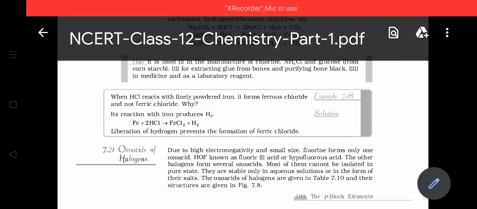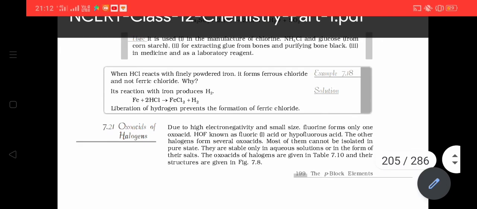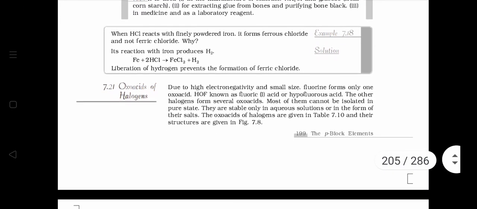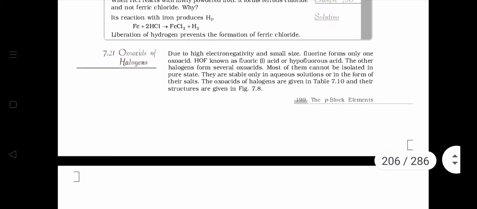Reaction of HCl with iron. Iron reacts with HCl to form ferrous chloride and hydrogen gas. This hydrogen gas prevents further oxidation of ferrous chloride to ferric chloride.